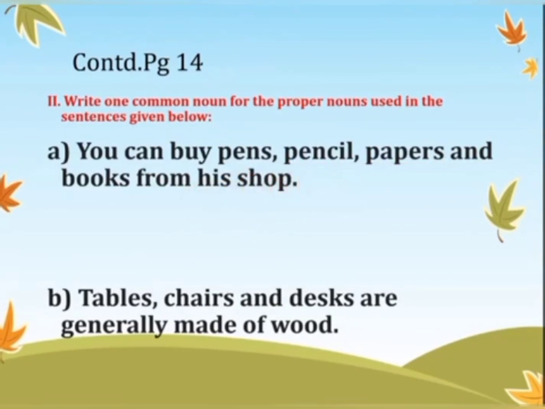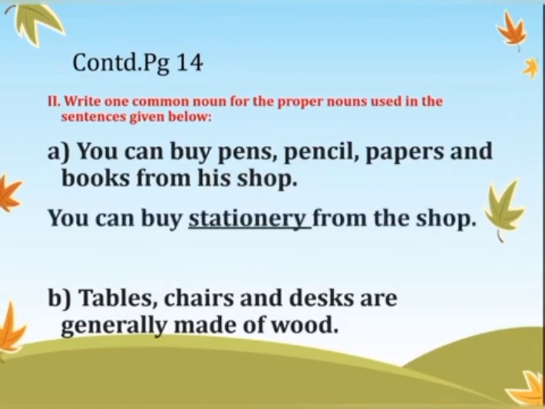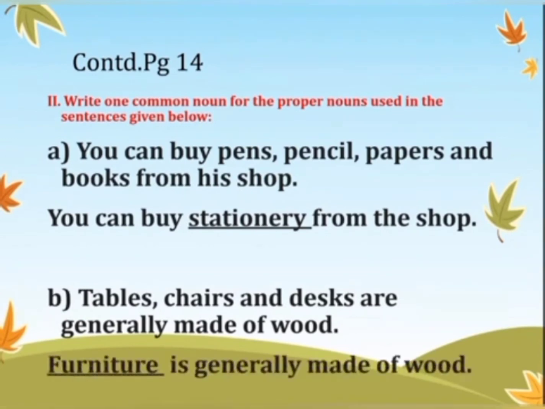That's called a stationery shop. So we will write you can buy stationery from the shop. All these things come under the category of stationery. B part. Tables, chairs and desks are generally made of wood. Now under which category will you put table, chair and desk? It's furniture. So furniture is generally made of wood.